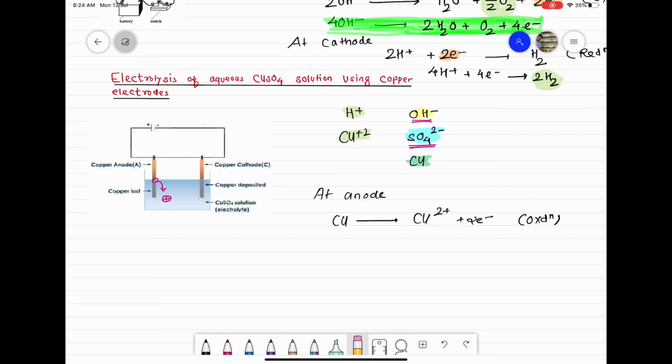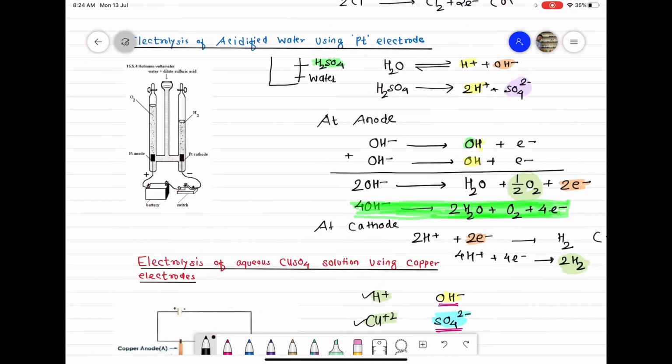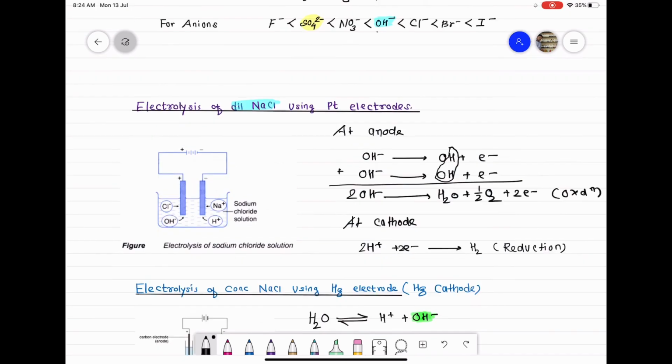Now the reaction at cathode. So class, at cathode, two ions are moving to accept electrons, that is H plus ions and copper ions. And we have seen in the preferential discharge order, copper ions have less discharge potential as compared to H plus ions.